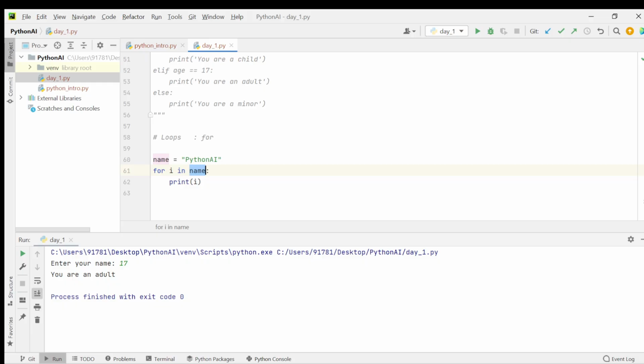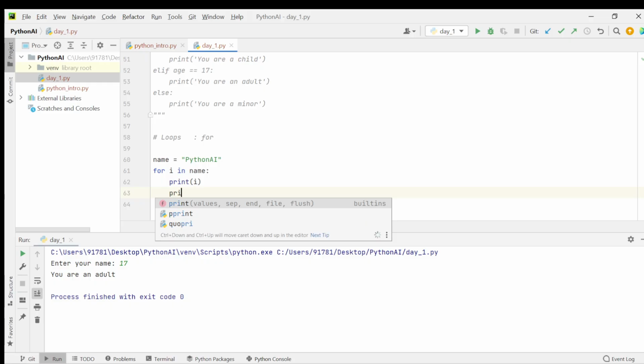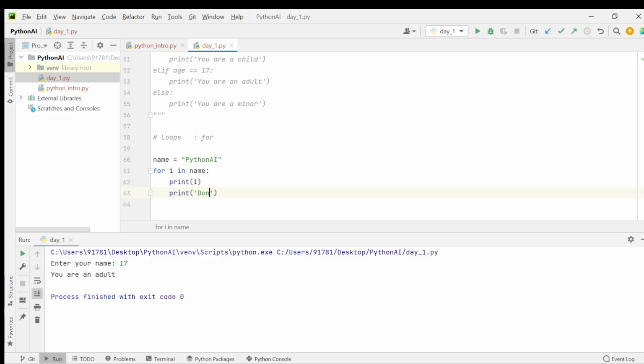The value from name is Python AI, and we are printing each item. So first i will be P, and then in the next iteration it will be Y, and then T, and then H. We print the first character and then done, then the second character and then done.